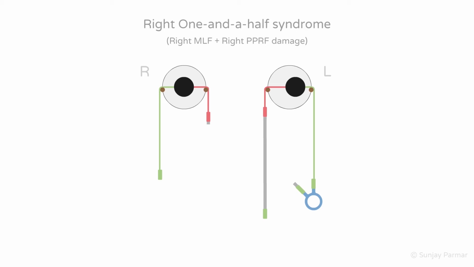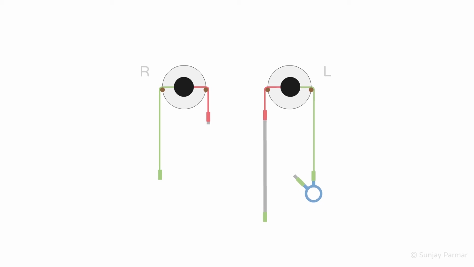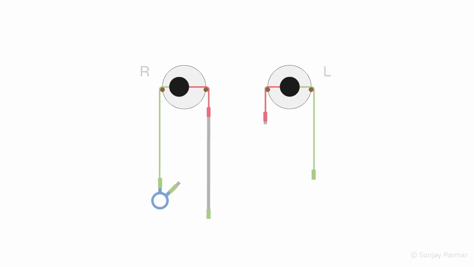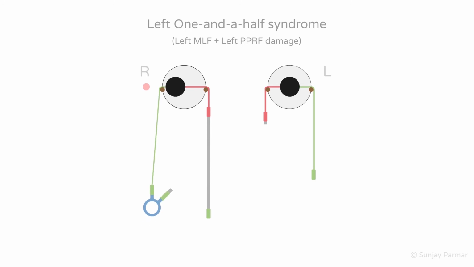This leads to the left eye being kept in an exotropic position opposite to the side of the lesion. This is known as paralytic pontine exotropia. If you have a left 1.5 syndrome, the mirror image of the previous case will be seen. Looking right, there is a left INO with loss of left eye adduction with right eye abduction nystagmus. On attempting to look left, there is a left horizontal gaze palsy as the left PPRF has gone. The right eye is held in an exotropic position.